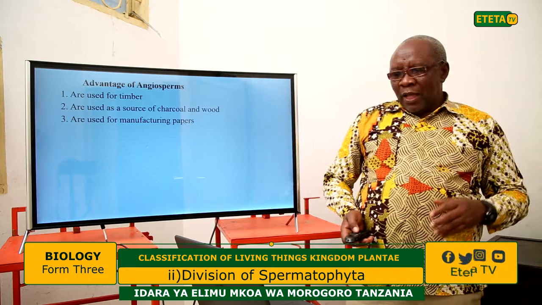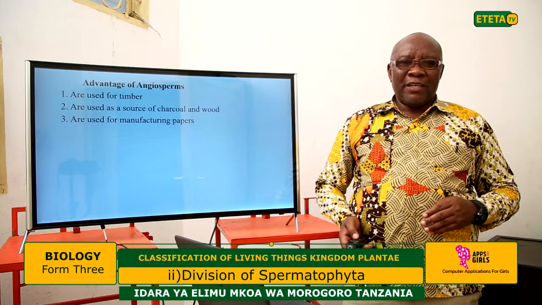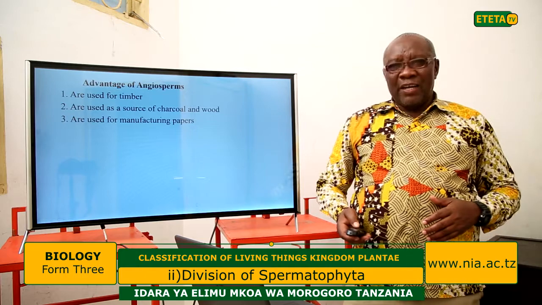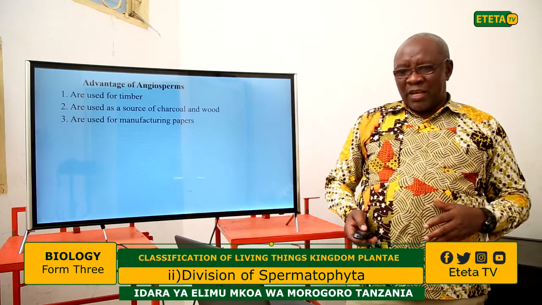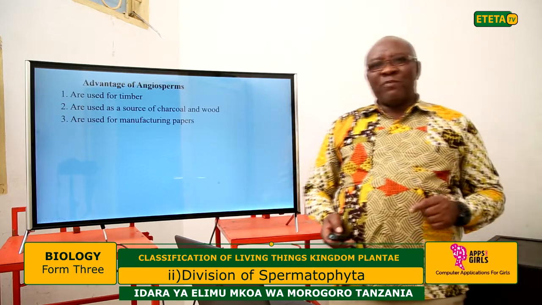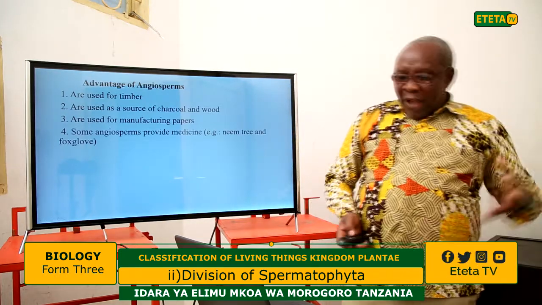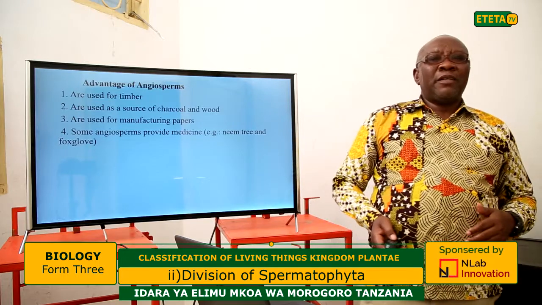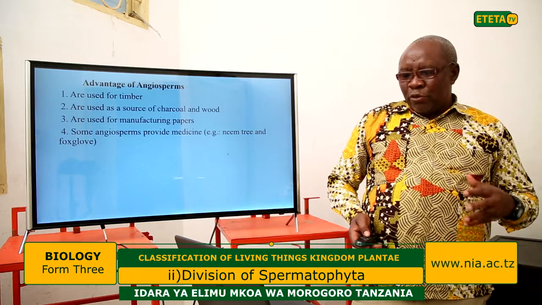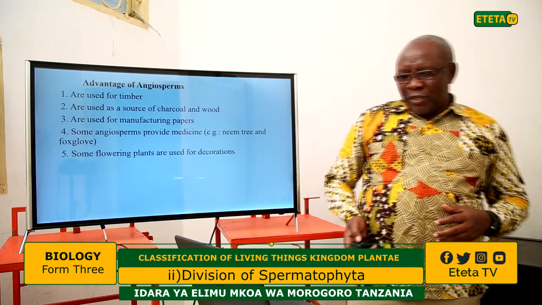They are also used for manufacturing paper. Paper is a raw material used in our different activities in schools, at homes, or in offices, in stationery, so most of these products come from angiosperms, the flowering plants. Some angiosperms provide medicine. For example, neem trees and foxglove commonly produce medicine.